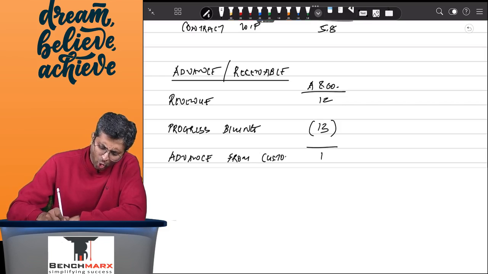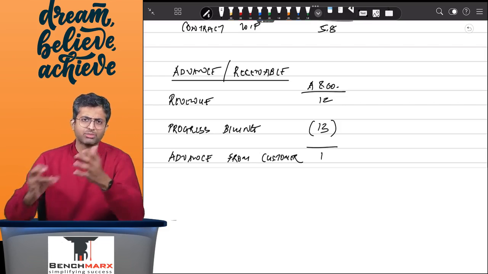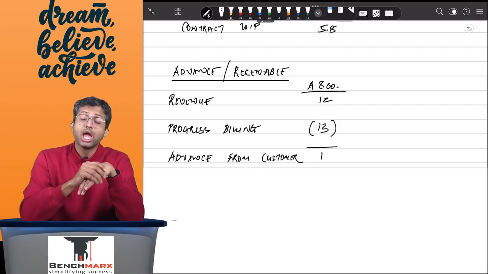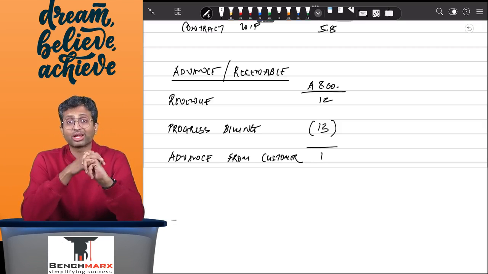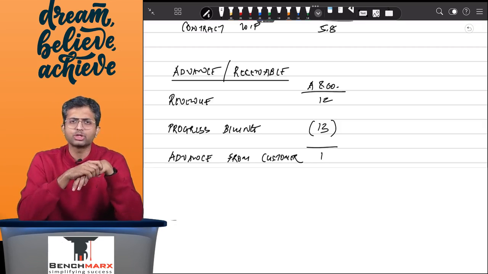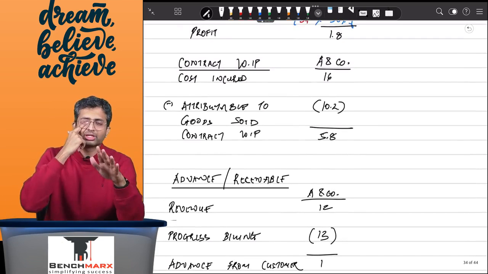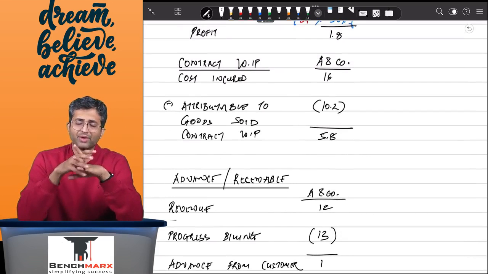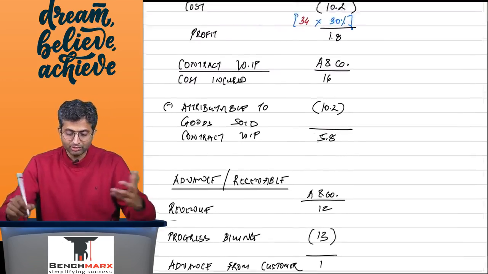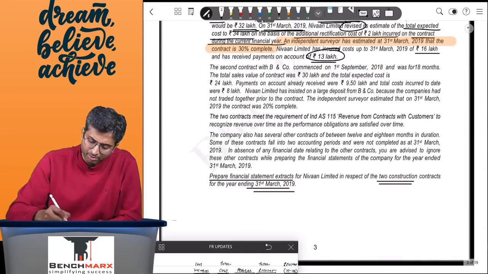So on an overly simplistic basis, if I were to put journal entries of this, when I receive 13, my entry will be bank account debit 13, to sales 12, to advance 1. Against this 12 sales, if I have to recognize cost, I will pass the entry, on an overly simplistic basis, COGS account debit, let us say 10.2, contract work in progress account debit, let us say 5.8, to bank, let us say 16. So if you are able to solve this for A and D company, well, B and company is a cakewalk. You will easily be able to solve it for B and company as well.